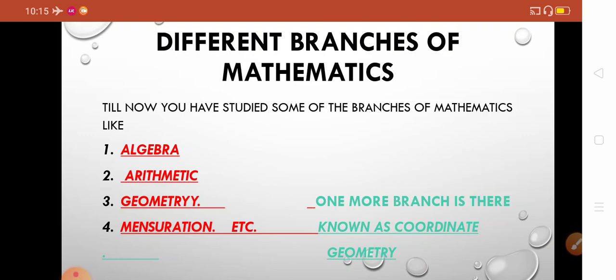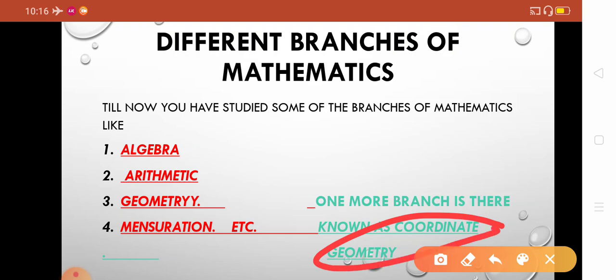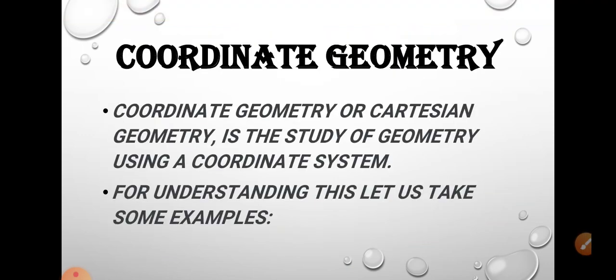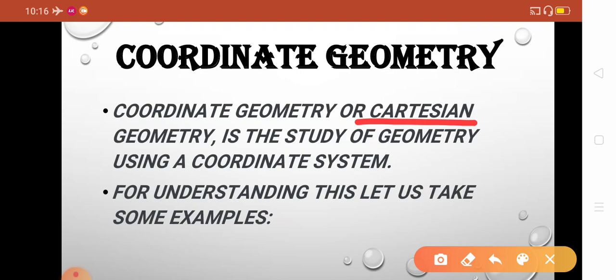Now one more branch of mathematics is there, and that branch is known as coordinate geometry. This is somewhat linked with geometry. So here in the introduction we will study coordinate geometry. What is this? Let us see. Coordinate geometry, or Cartesian geometry, is the study of geometry using a coordinate system. The word Cartesian you will understand in the next videos that I uploaded.